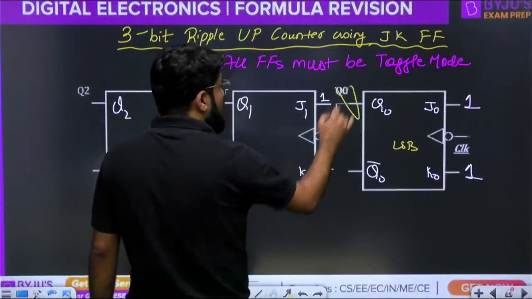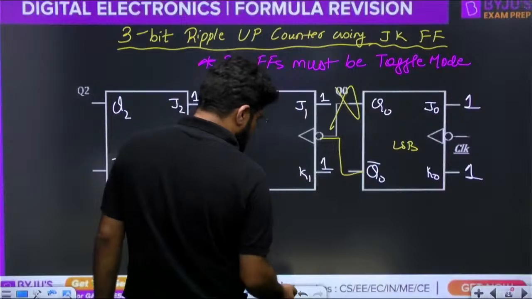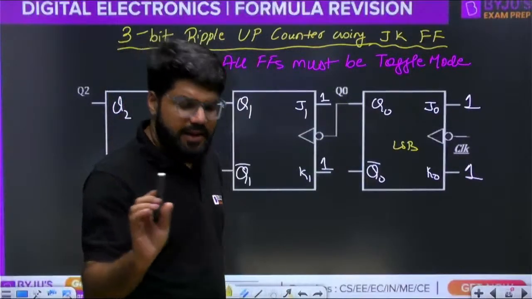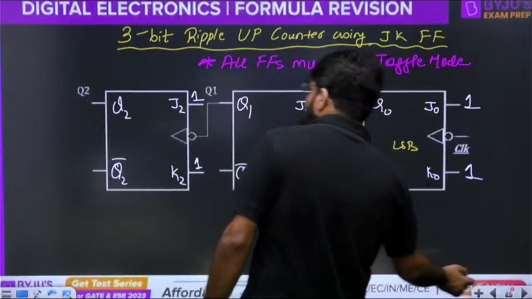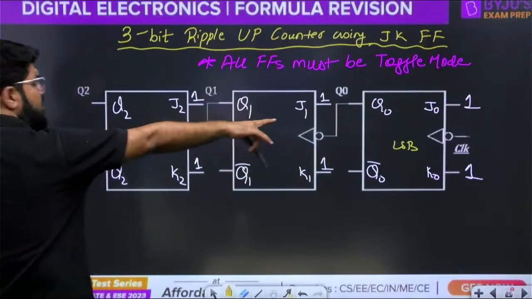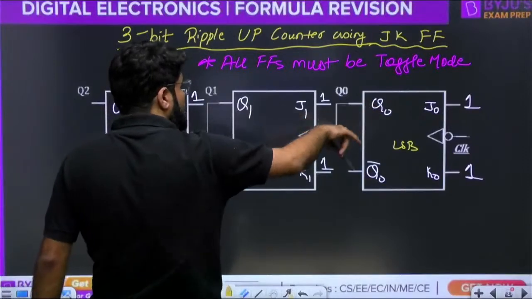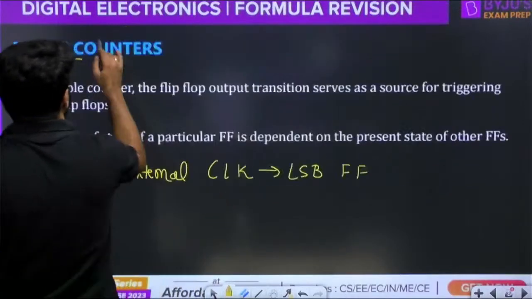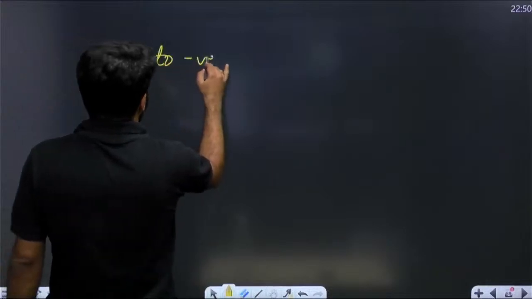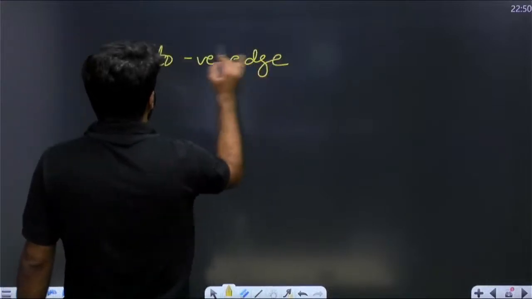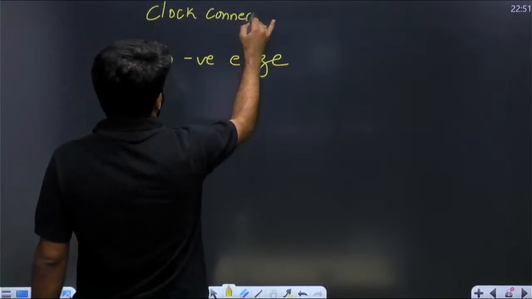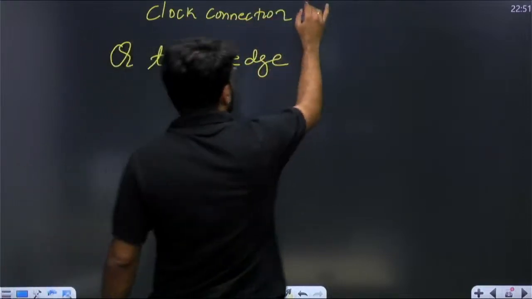Or if you take the clock not from Q0 but from Q0 bar, it again becomes a down counter. So you have to just remember this. This is the technique, the shortcut I will write down. Here the connection of the clock is from the Q output to the negative edge. This is what the clock connection is: Q output to negative edge.